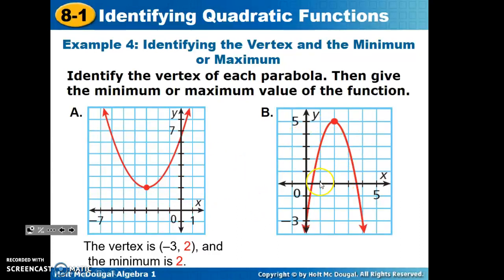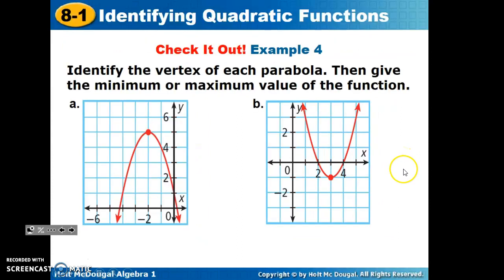Here we can see a parabola opening downward. So if we saw the function, we would understand that a was negative. We locate the vertex as to where the graph changes from going positive to then going negative. We are at 2, 5. The vertex sits at the point 2, 5.